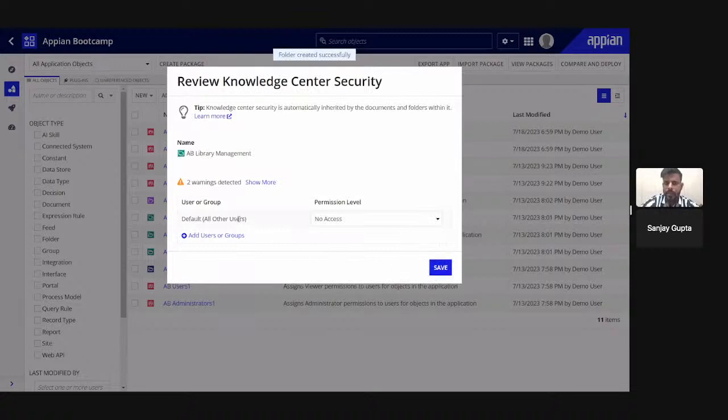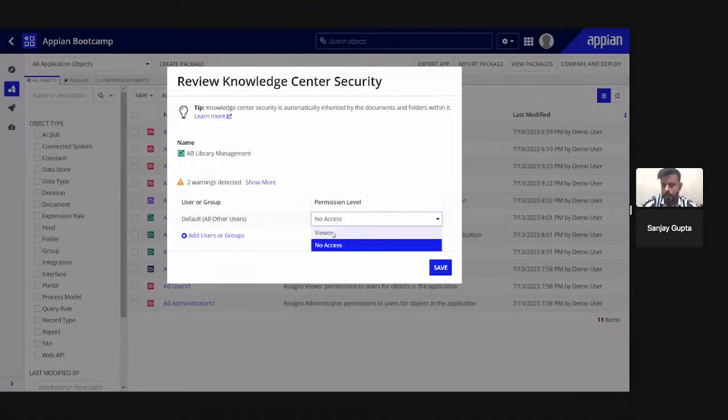Now you can see it is asking for security. If I do not give any security, it is showing no access. That means any of the users who have the Appian access cannot access this particular knowledge center because its security level is no access.